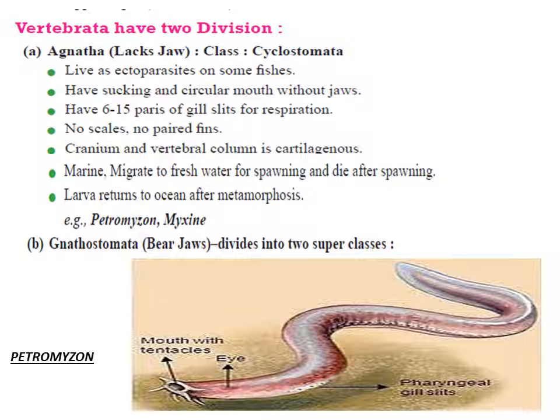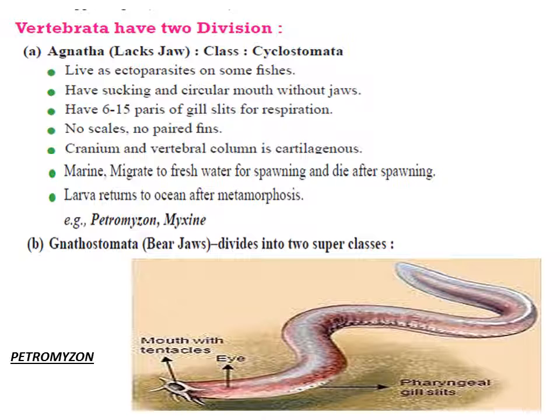They have 6 to 15 pairs of gill slits. There are no scales present on their body. These organisms have a vertebral column, and that vertebral column is completely cartilaginous. When the larva develops into an adult, this development occurs in the oceans only. So an example of Agnatha, the fishes which lack jaws, is Petromyzon. The other division is Gnathostomata, meaning the jaw-bearing organisms, which are further divided into two superclasses.